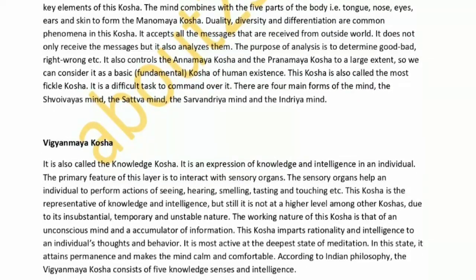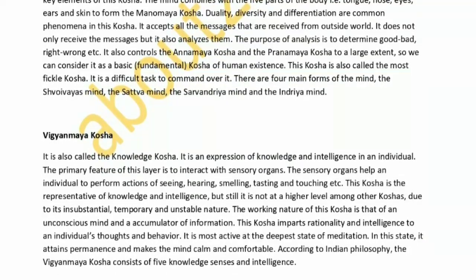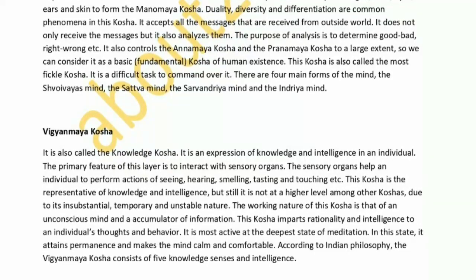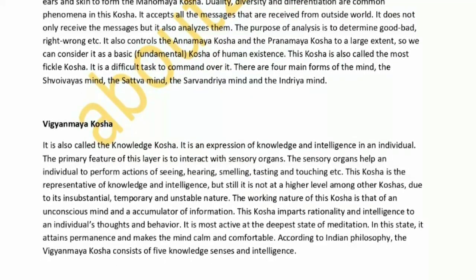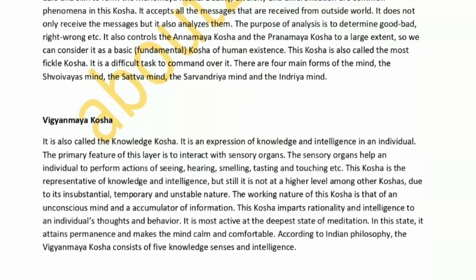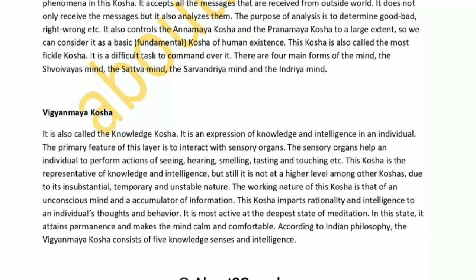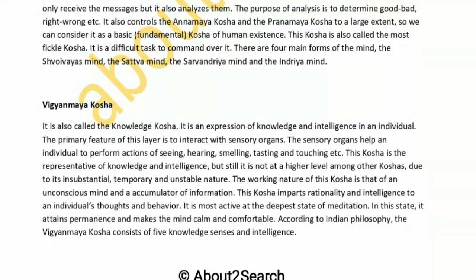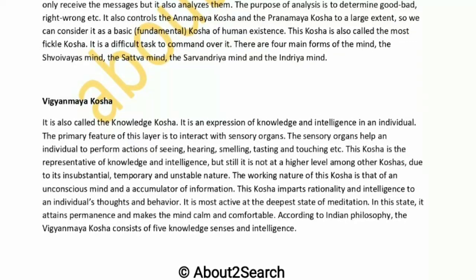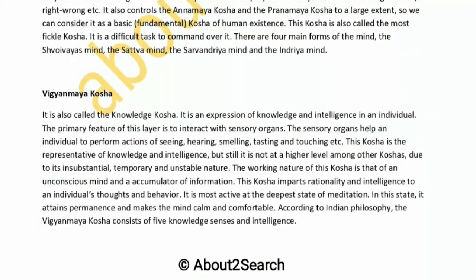due to its insubstantial, temporary and unstable nature. The working nature of this kosha is that of an unconscious mind and an accumulator of information. This kosha imparts rationality and intelligence to an individual's thoughts and behavior. It is most active at the deepest state of meditation. In this state, it attains permanence and makes the mind calm and comfortable. According to Indian philosophy, the Vijnana kosha consists of 5 knowledge senses and intelligence.